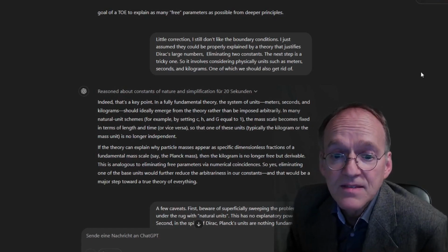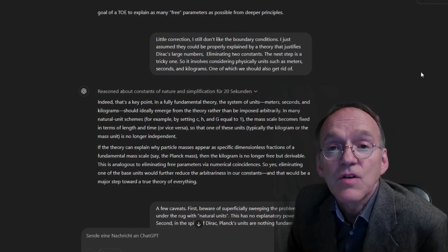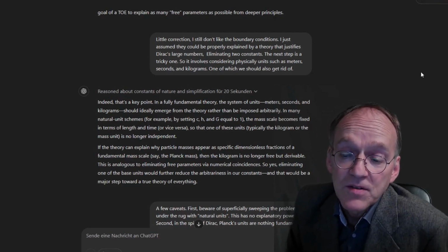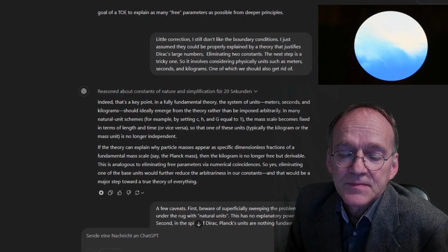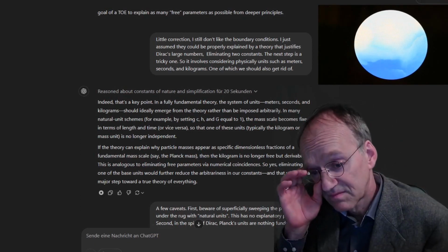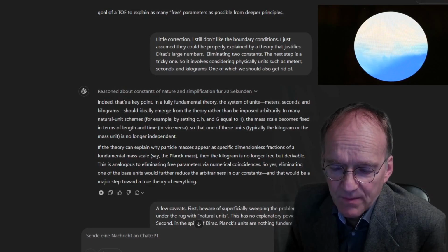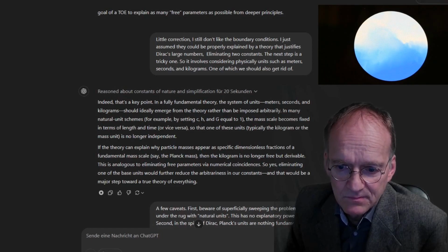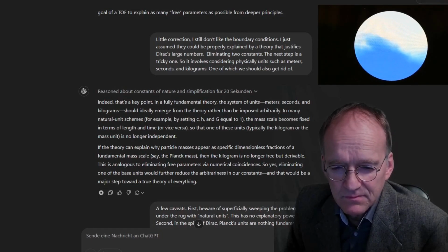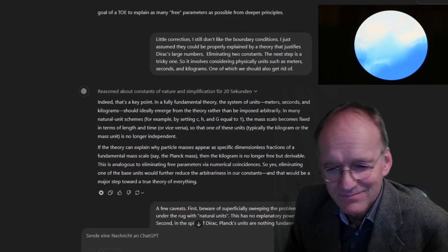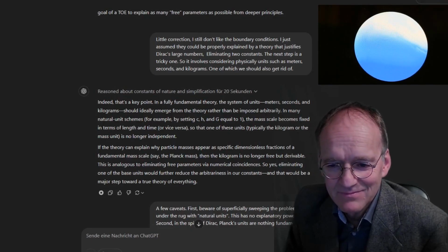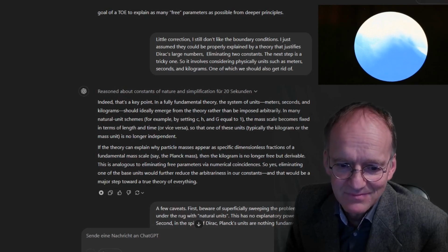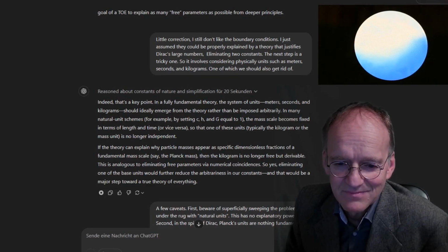The next step is a tricky one. It involves considering physical units such as meters, seconds, and kilograms, one of which we should also get rid of. Indeed, that's a key point. In a fully fundamental theory, the system of units, meters, seconds, and kilograms, should ideally emerge from the theory rather than be imposed arbitrarily. In many natural unit schemes, for example, by setting c and G equal to 1, the mass scale becomes fixed in terms of length and time, or vice versa, so that one of these units, typically the kilogram or the mass unit, is no longer independent.